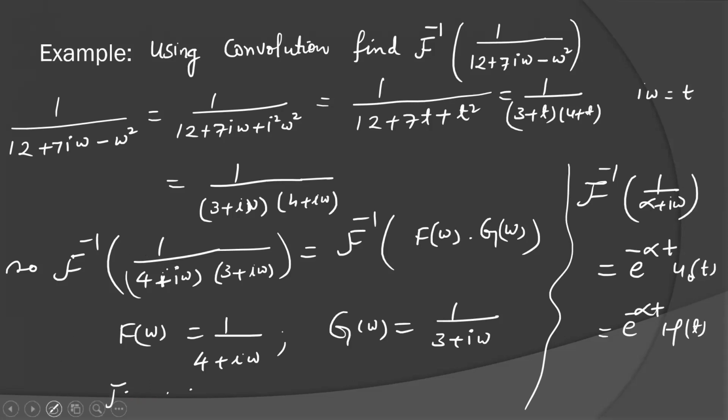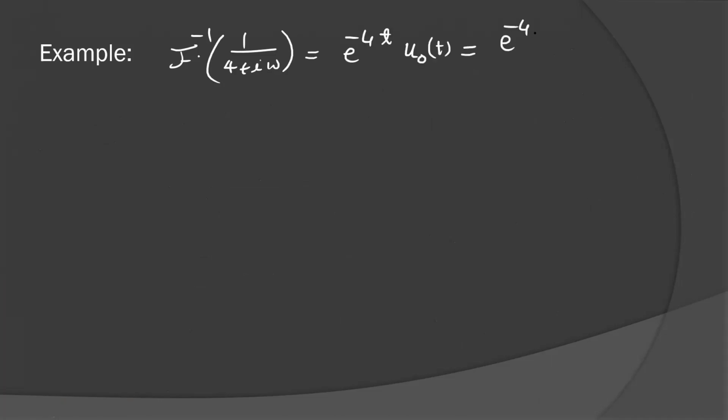Let's see in the next page. What will be the Fourier inverse of 1 over 4 plus iw? Comparing, alpha equal to 4 here, it will be e to the power minus 4t u0(t), or e to the power minus 4t h(t). This is equal to f(t) here. And what will be the Fourier inverse of 1 over 3 plus iw?